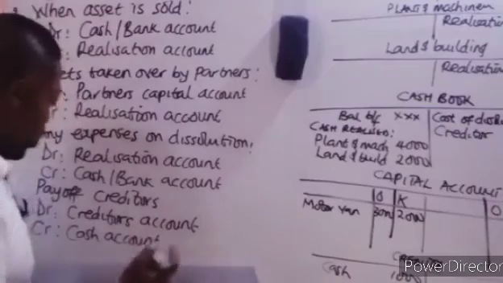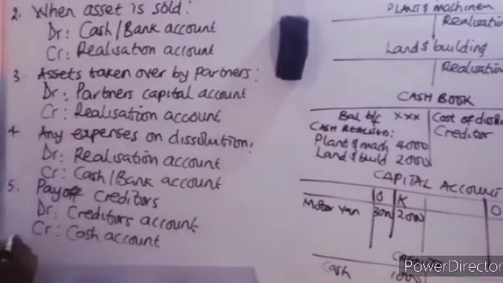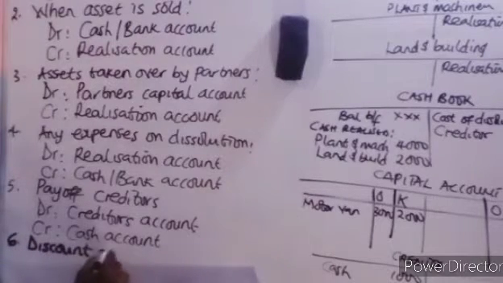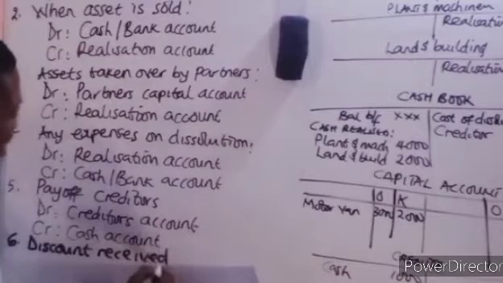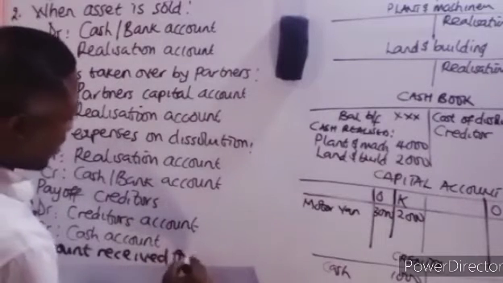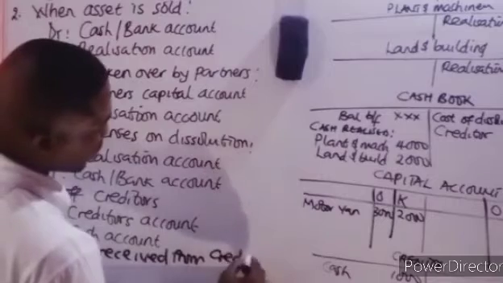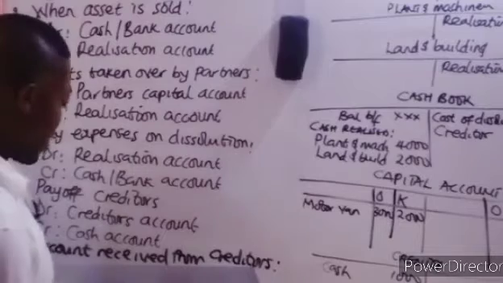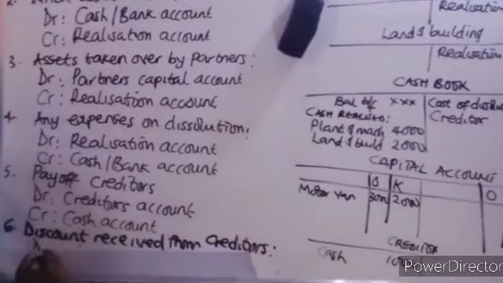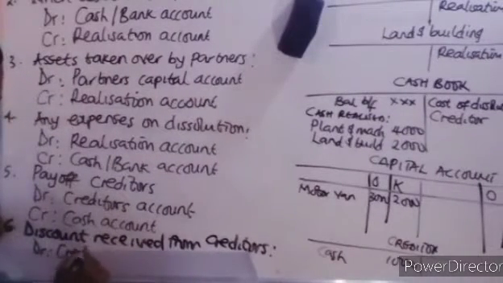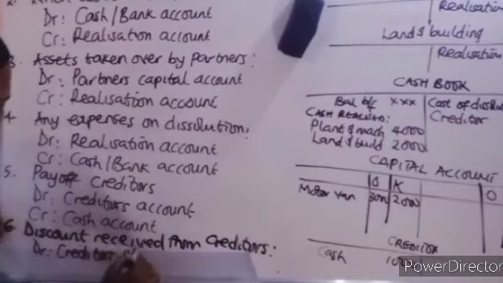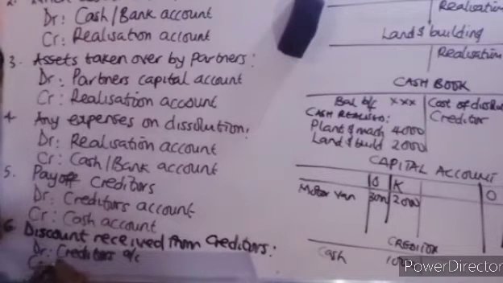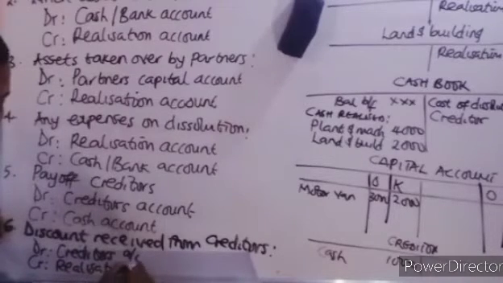Okay, so the next one is discount received from creditors. Now, how do we record this? You debit the creditors account and you credit the realization account.